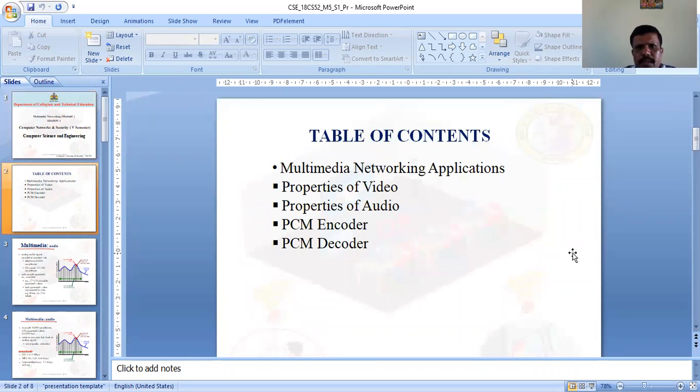In today's class we are going to discuss multimedia networking applications, the properties of video, the properties of audio, and PCM (pulse code modulation) encoders and pulse code modulation decoders.